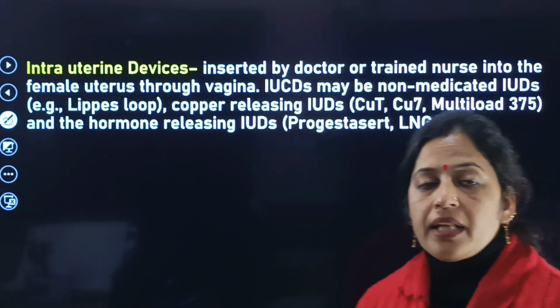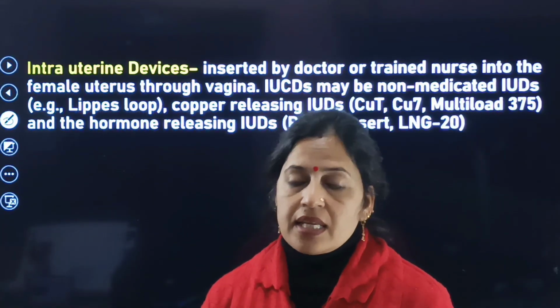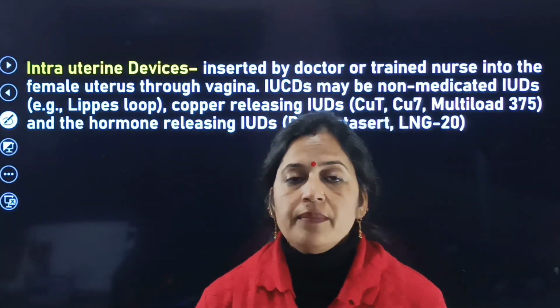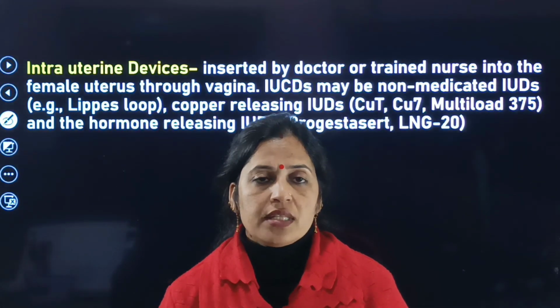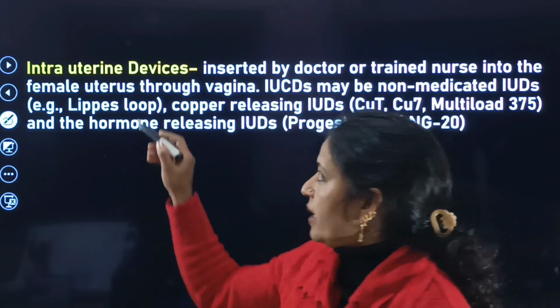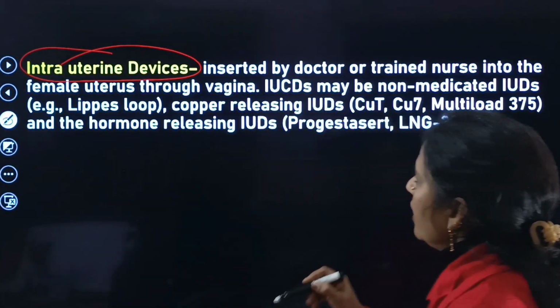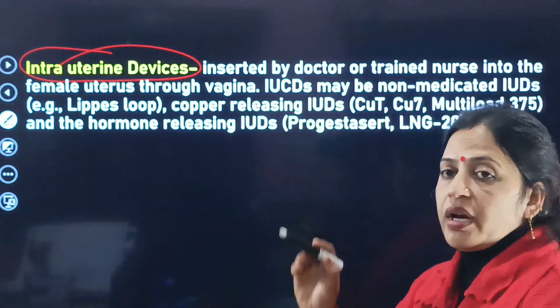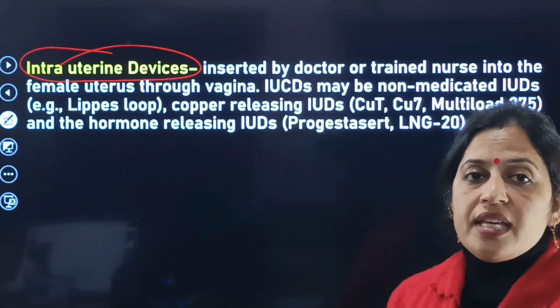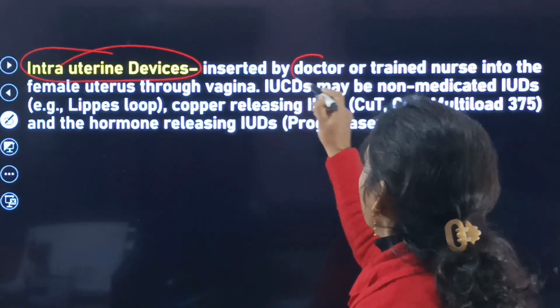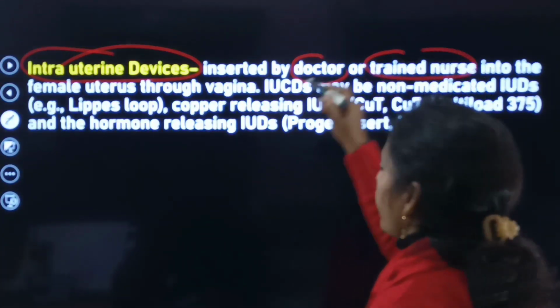Next, what do you mean by the term IUDs? This is the next contraceptive method, that is intrauterine devices. These intrauterine devices are specially inserted by the doctor or a trained nurse.